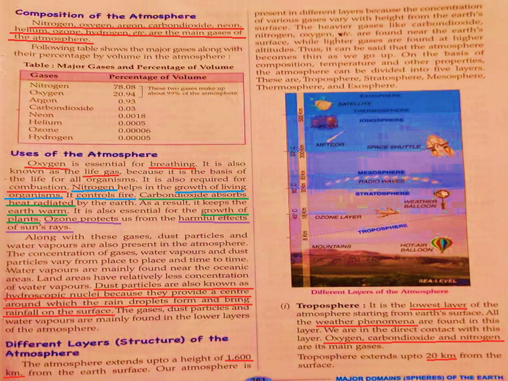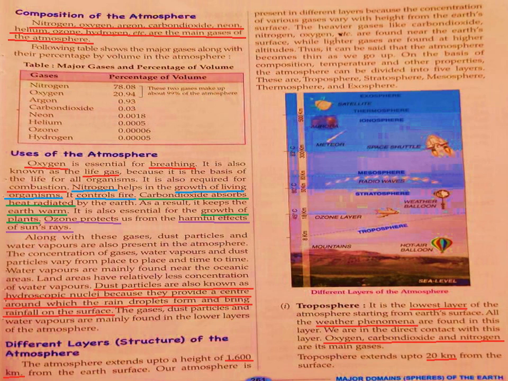So our atmosphere extends up to a height of 1600 kilometer from the earth surface. Okay. So there are different layers in our atmosphere. The gases which are heavier are carbon dioxide, nitrogen and oxygen.